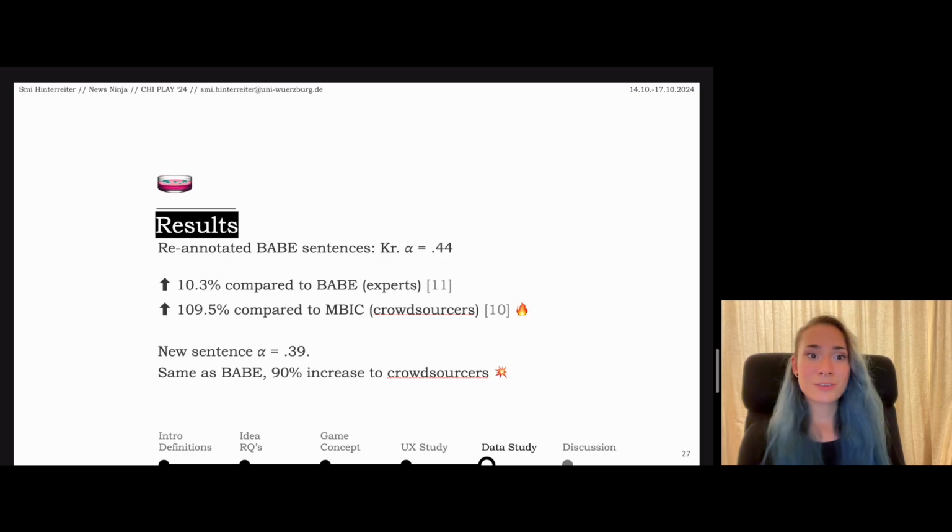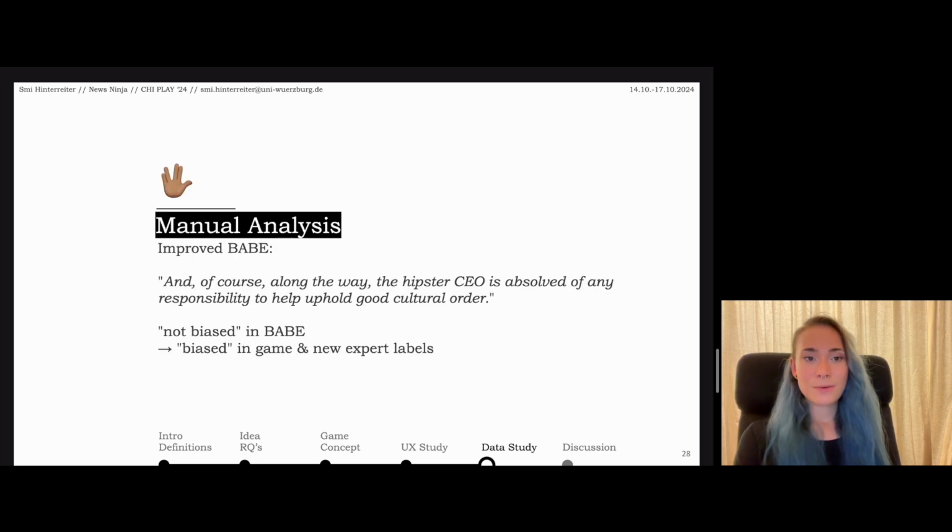The results showed that the re-annotated BAPE sentences had a Krippendorf alpha of 0.44 points, which is a 10.3% increase compared to the BAPE dataset, the expert dataset. And it showed a 109.5% increase compared to the MBIC, the crowdsourced dataset. And even the new sentences had an alpha of 0.39, which is exactly the same as BAPE, and a 90% increase to crowdsources. We also saw in the manual analysis that the game managed to improve misclassifications in BAPE.